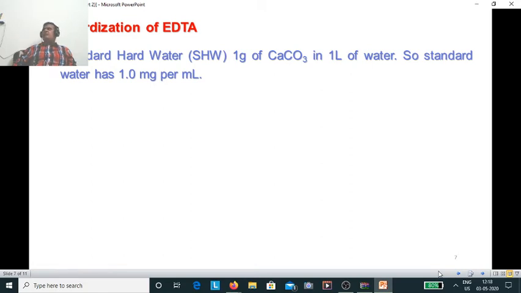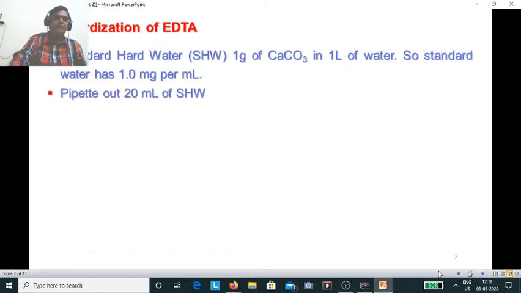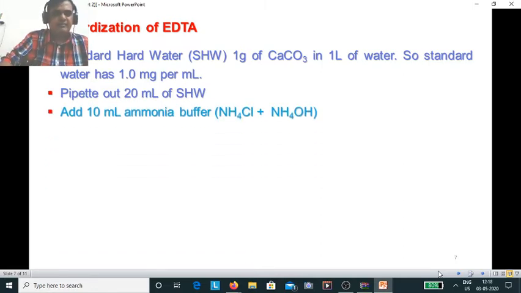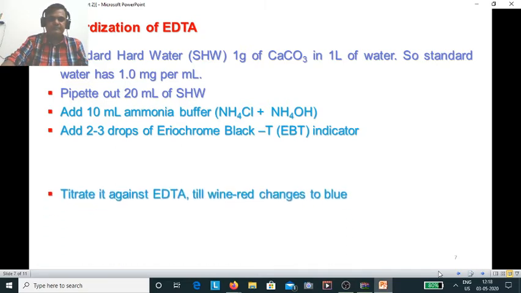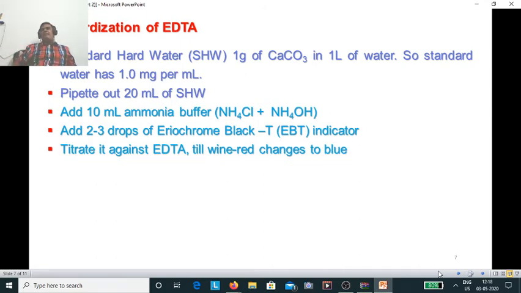So why are we going to use this solution? If you see the strength of this solution, it is 1 gram per liter, or we could say 1 milligram per ml. That would be used in the next few steps. First, you have to pipette out 20 ml of standard hard water solution, then add 10 ml of ammonia buffer, and then add 2 to 3 drops of EBT or Eriochrome Black T. Then a red wine color will form.